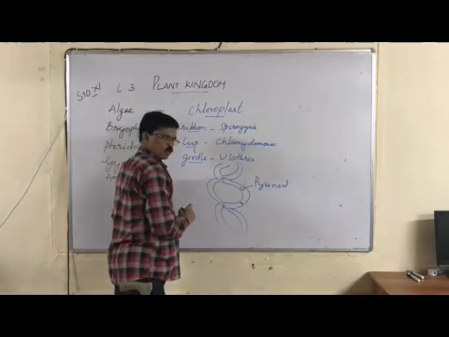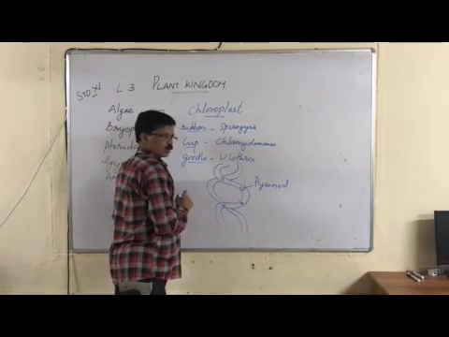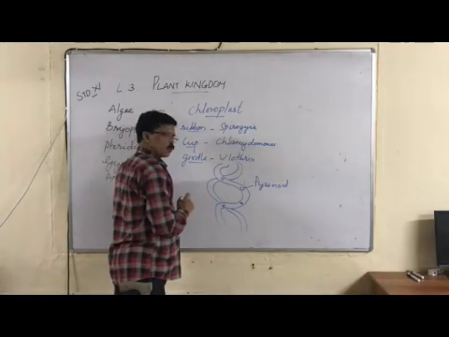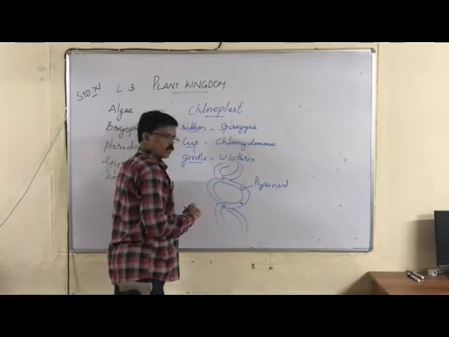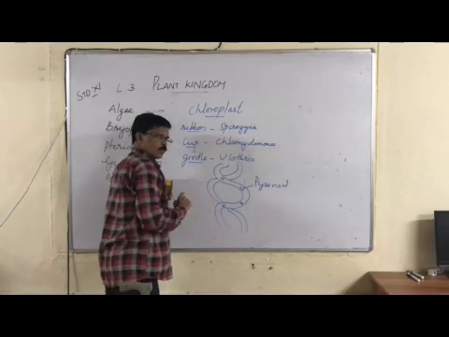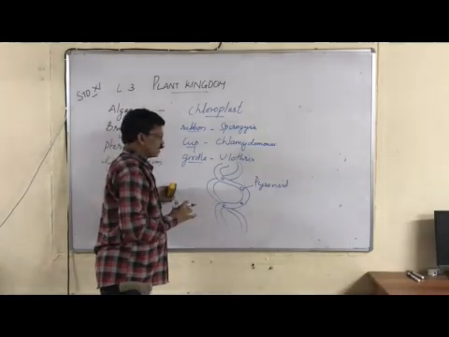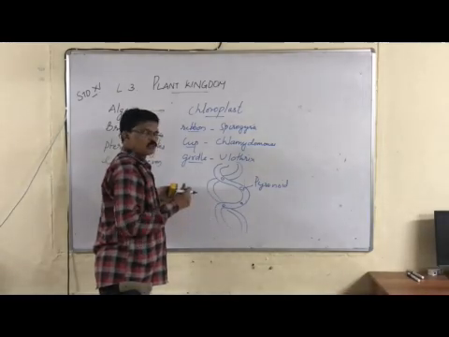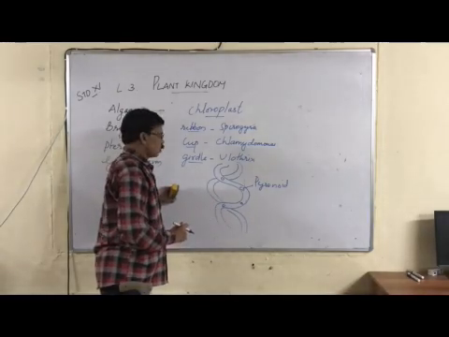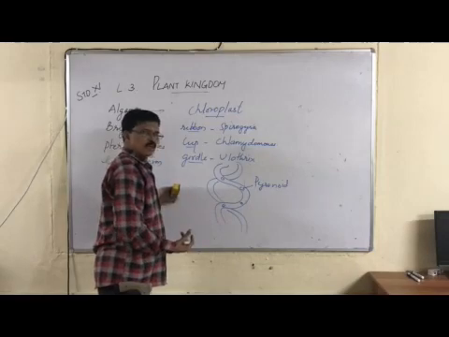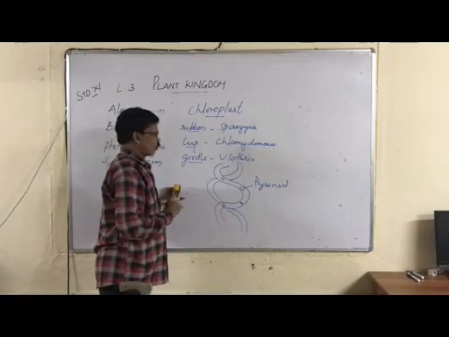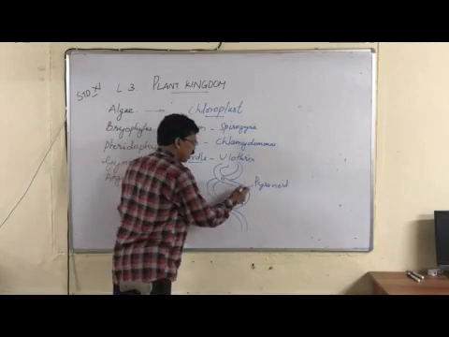Starch is the storage or reserve food in plants, everybody knows it. Photosynthetically plants produce glucose, glucose soon converts to starch, and starch gets stored in the plant body. So starch is called storage food in all photosynthetic plants. That is being stored in pyrenoids.